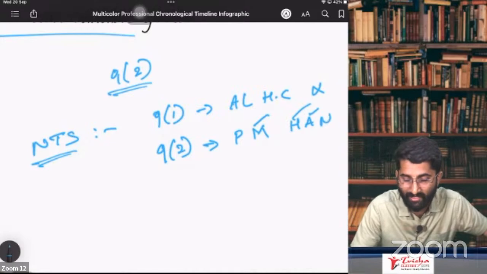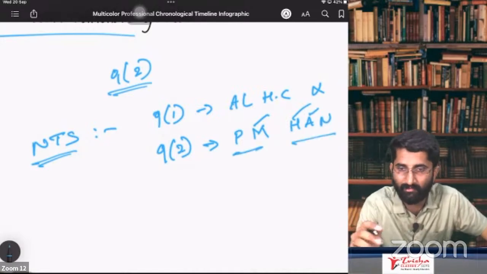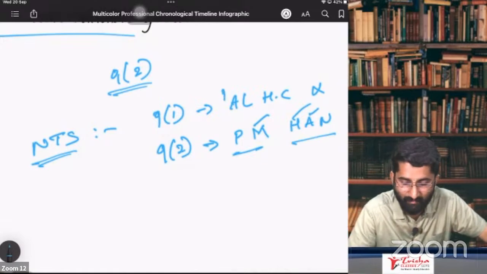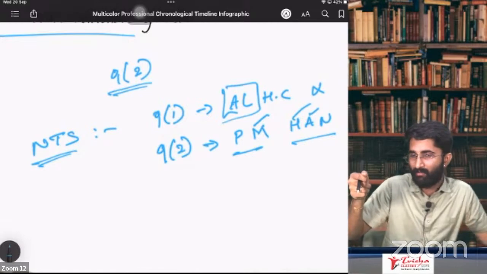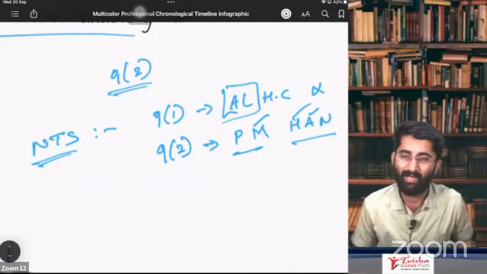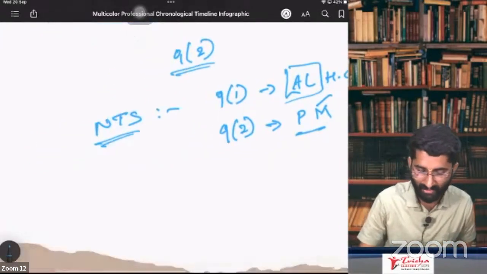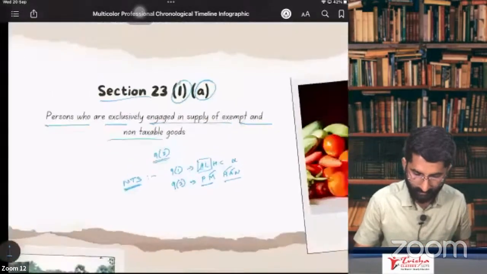And lastly, natural gas. PM Han. You know PM Han? Today onwards, you know who is PM Han. There is one PM Han who is having alcoholic liquor in his hand. This person, PM Han, is out of GST. There is no GST; these are non-taxable supplies. Clear?